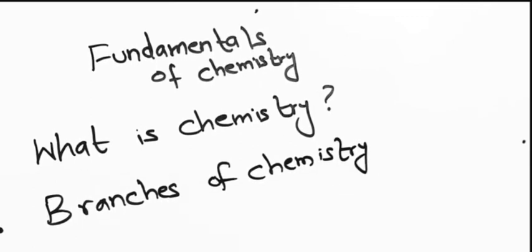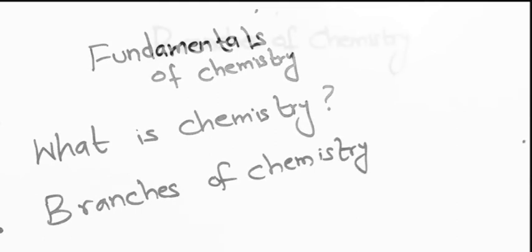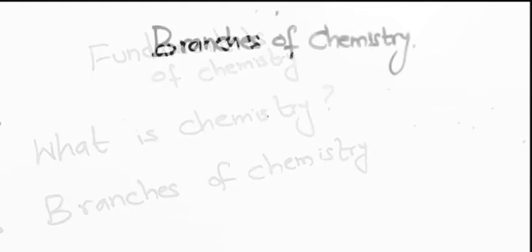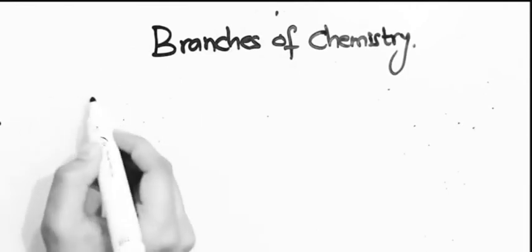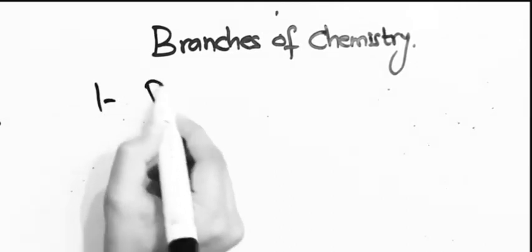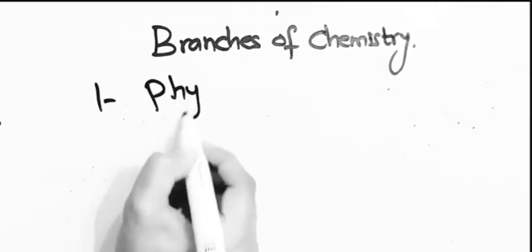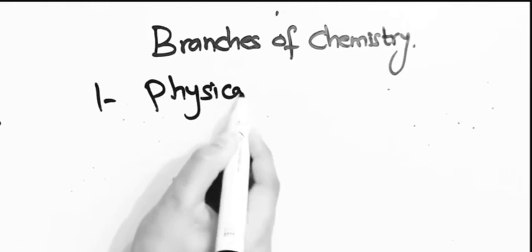So please open your book to page 7, topic branches of chemistry. One by one, I will explain each branch with examples. First of all, there are a lot of branches of chemistry, but in your book there are only 8 branches. So, the first branch is physical chemistry.